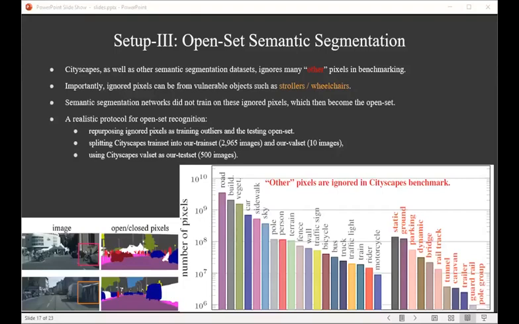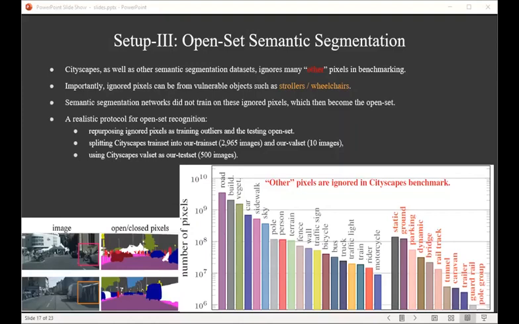The third setup is our proposed one that studies open set recognition through semantic segmentation. In other words, this is open set recognition at a pixel level. We use the well-known Cityscapes dataset, which ignores a large amount of pixels, which we call other. In the ground truth semantic segmentation maps, we can see other pixels contain diverse objects, such as strollers and a street market.